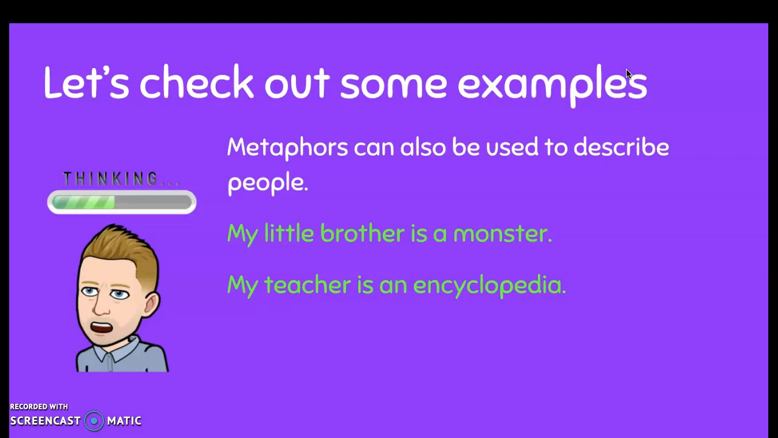Metaphors can be used to describe people. My little brother is a monster. My teacher is an encyclopedia. So here we've made direct comparisons. We're saying the little brother is a monster, and we're saying the teacher is an encyclopedia. So again, my little brother is a monster. That metaphor there is telling us he's really annoying and is badly behaved. The second metaphor, my teacher is an encyclopedia, that's inferring to us that the teacher is very intelligent or has lots of knowledge.